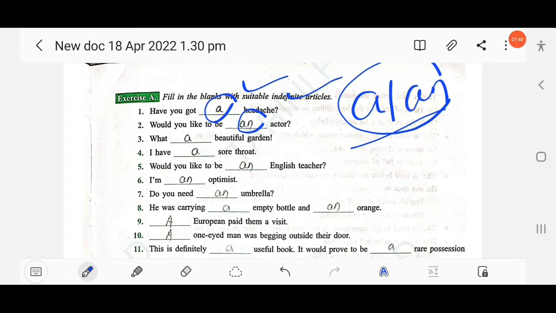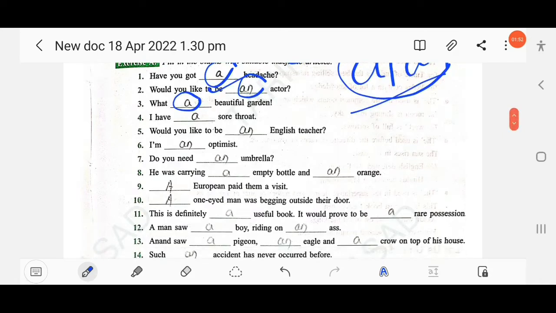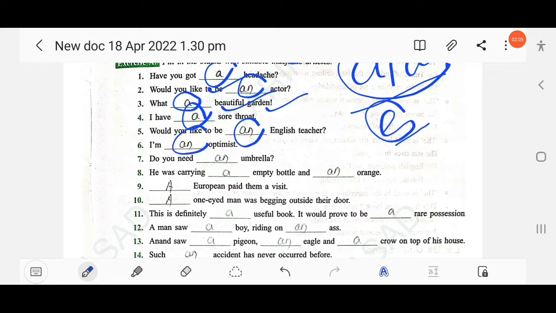Then next, what dash beautiful garden? What a beautiful garden. I have dash sore throat. I have a sore throat. Would you like to be an English teacher? An English. Here the pronunciation is e, right? Vowel. So you have to use an. I am dash optimist. I am an optimist. The pronunciation is o, so an should be used.